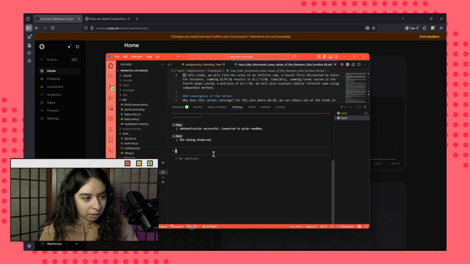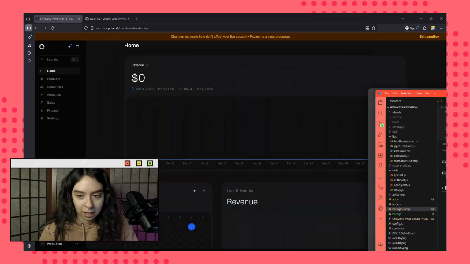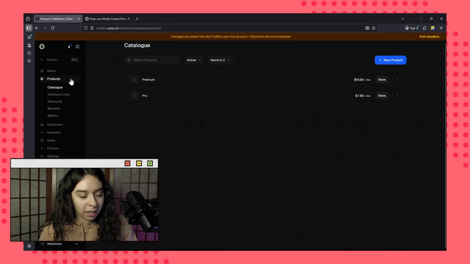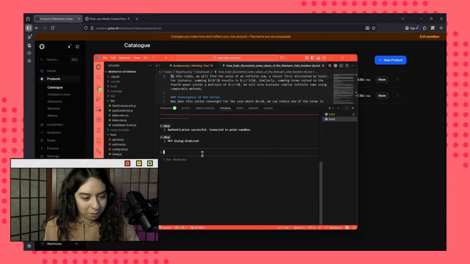Let's actually try to set this up with Cloud Code from the start. I mean, I already have my products configured here. So yeah, let's just ask it to migrate for us.